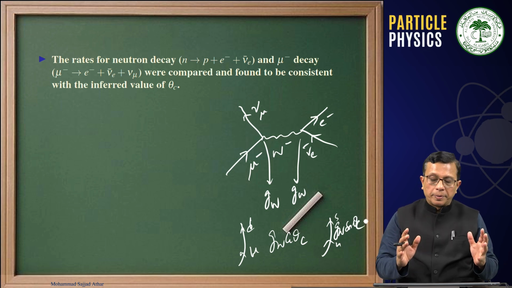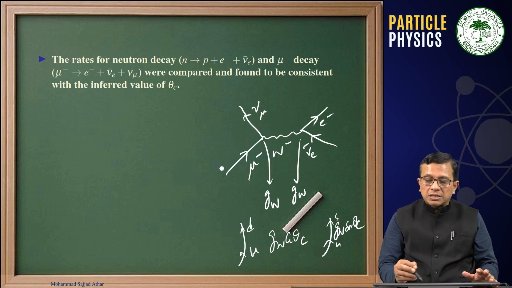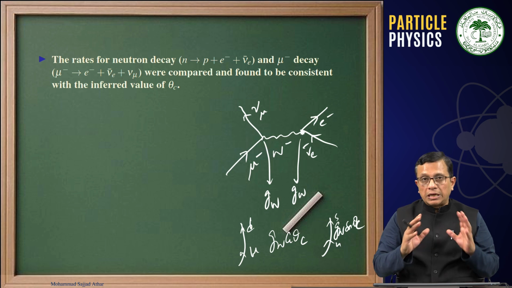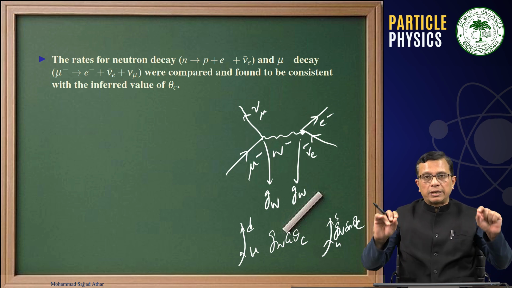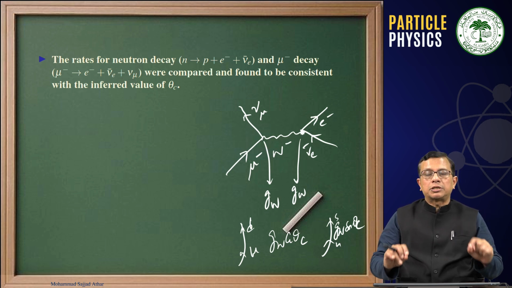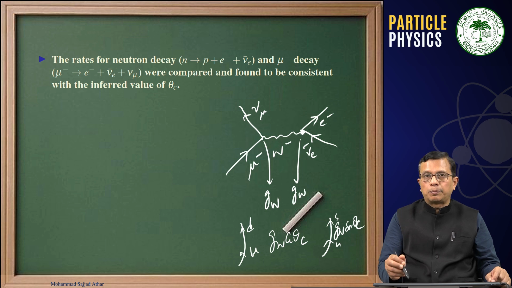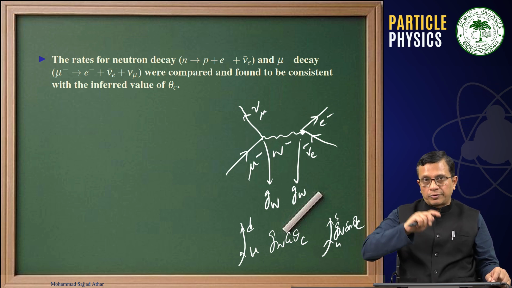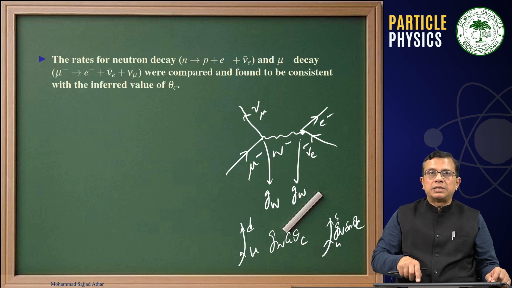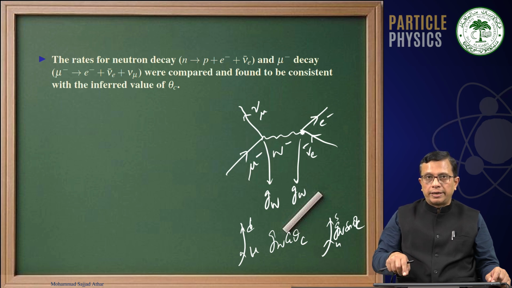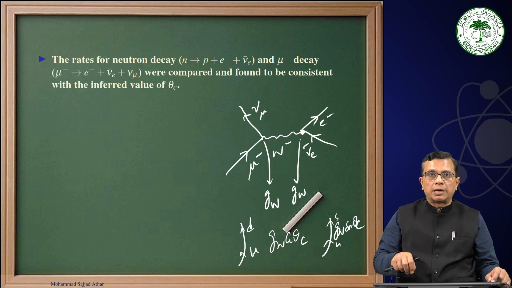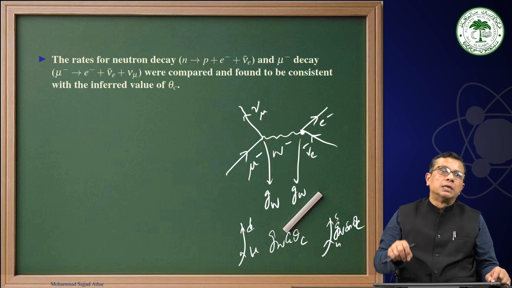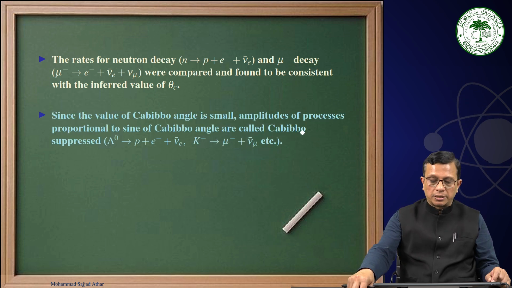This concept should be clear: if we have an interaction where only leptons are involved, then the vertex interaction strength will be G_W at both sides. But if quarks are involved, and a u to d transition is taking place, then this will be G_W cos θ_C. And if a u to s transition or vice versa is taking place, then it will be G_W sin θ_C.